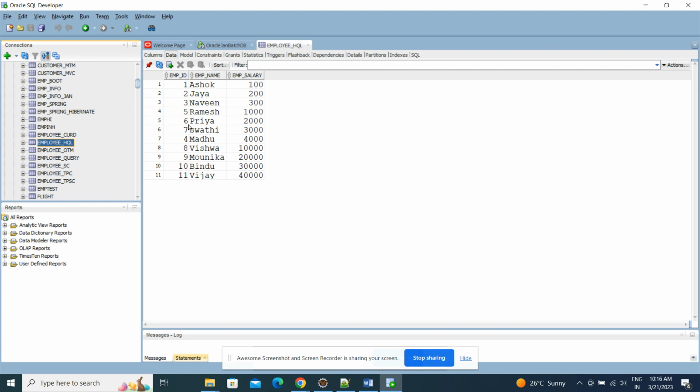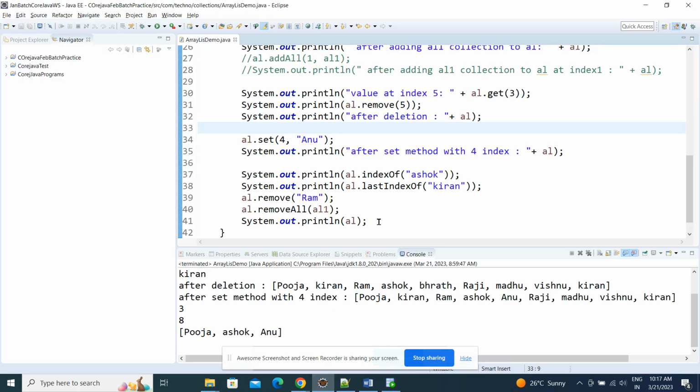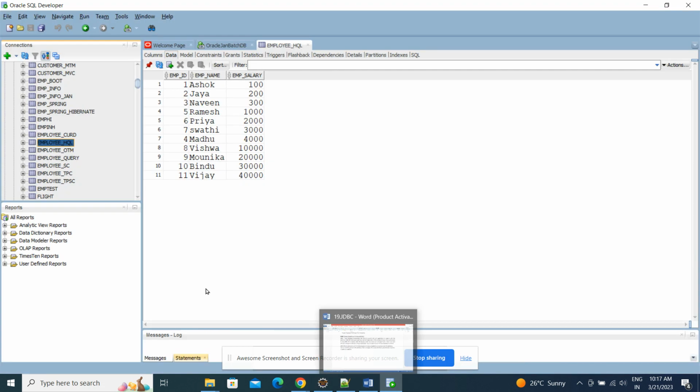If I want to read this information from the database, then compulsorily we need the JDBC API to interact with that database. Now let's say I'll write one program to read the data from the Oracle database. We'll see some examples.